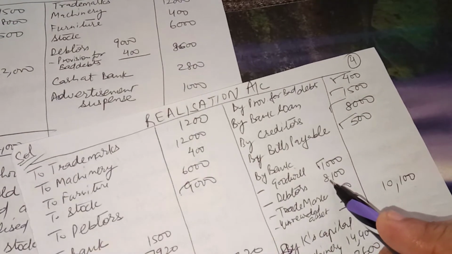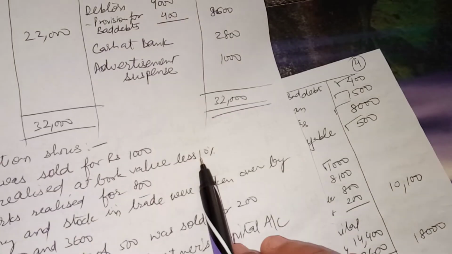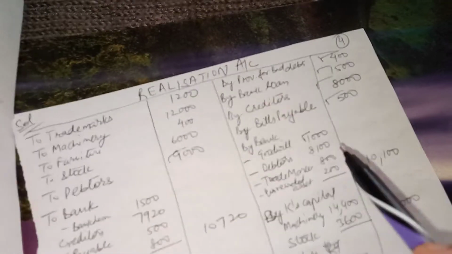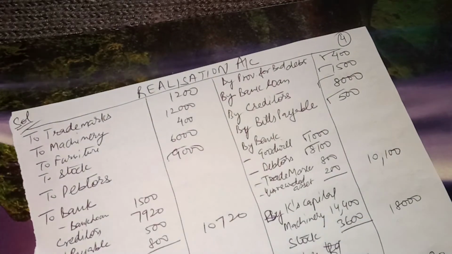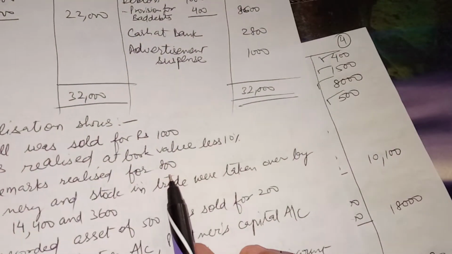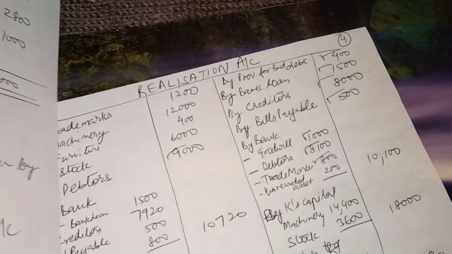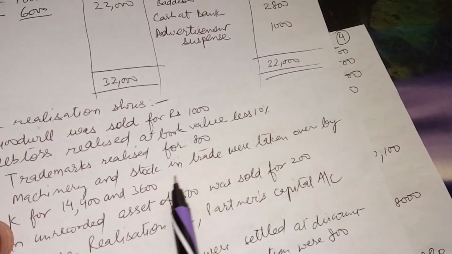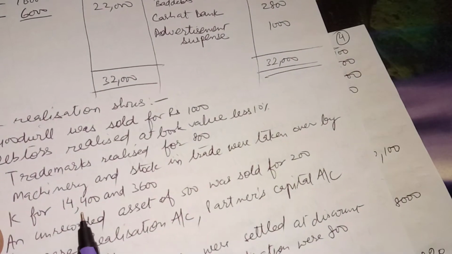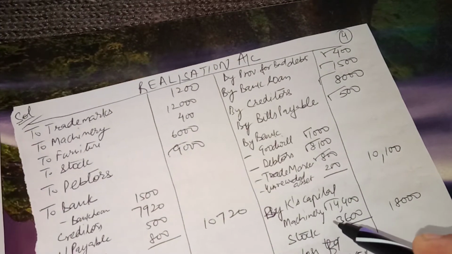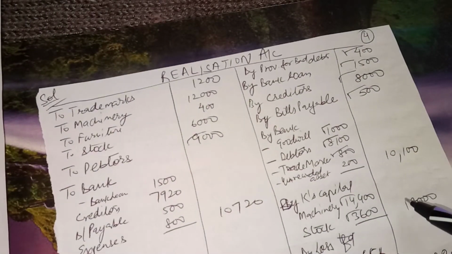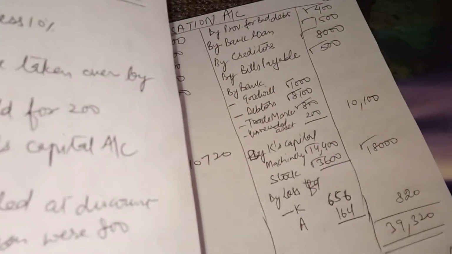Then debtors realized at book value less 10%. So debtors were 9,000 less 10%, which comes out to be 8,100. Trademark was sold for 800. And then machinery and stock in trade were taken over by K for 14,400 and 3,600 through K's capital. Both the entries are done, this amount 18,000.